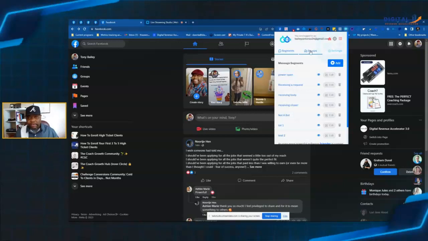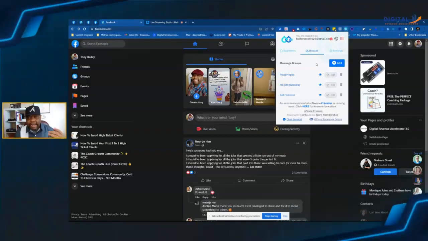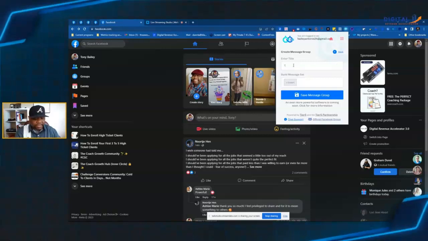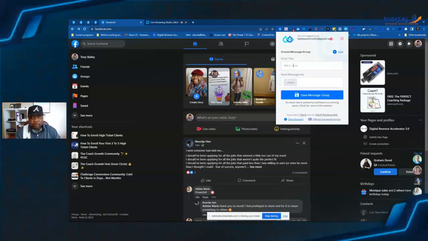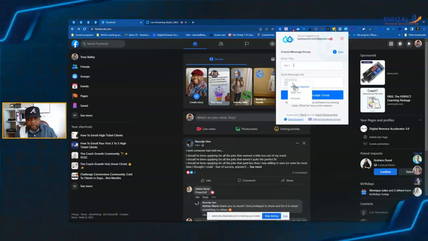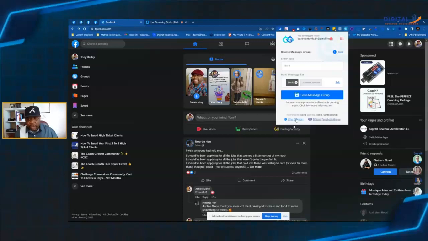Now what I am going to do is create a message group. So I'm going to come up here and click on groups. And I am going to click the add button because we're going to create a message group. So I'm going to go with test one. And I'm going to come down and click insert. What we're going to insert is a message segment, one of the message segments that we just created. I'm going to insert test one.